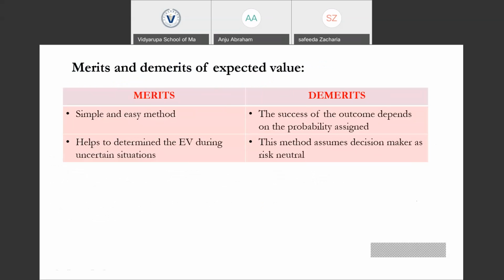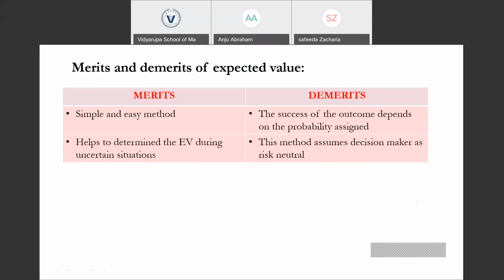In the merit section, it is a simple and easy method. It is very clear because we assign a probability value for each and every outcome, multiply this probability value with the outcome, and the sum of these products would be the expected value. It's very simple and easy to understand, and helps to determine the expected value during uncertain situations. Probability is only applicable if there exists an uncertainty. So in case of uncertain situations, we could find the expected value from all possible outcomes.